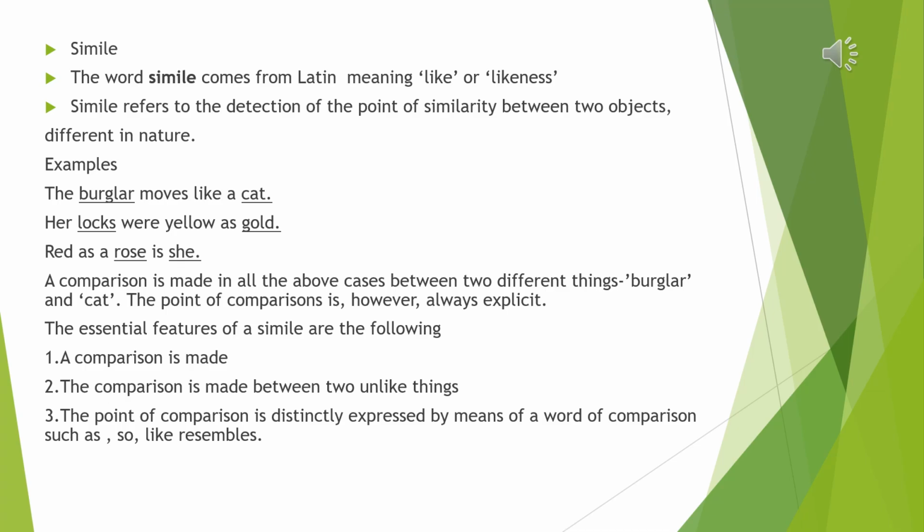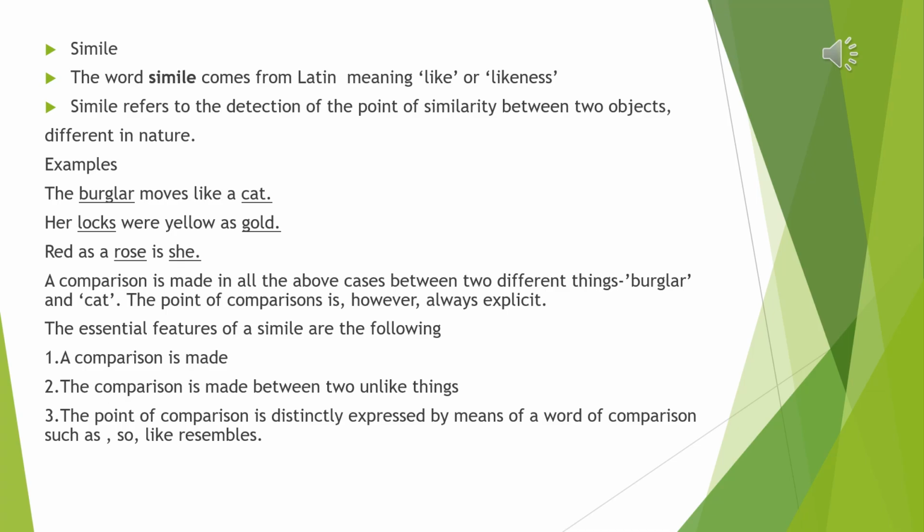So the quietness of his movement is like the movement of the cat. So this is how two unlike objects are compared, are placed side by side, and a point of similarity is